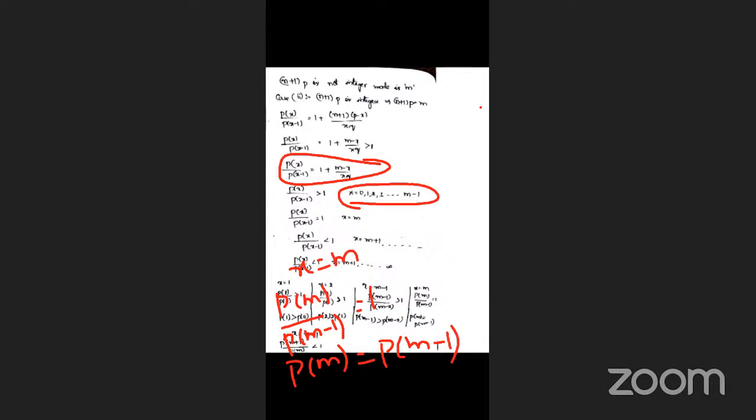Probability of m minus 1, అది only ఎప్పుడు when x is equal to m, the probability of m value is equal to the probability of m minus 1. The below m minus 1 values, appudu our solution is greater than 1. Okay na, below m minus 1 values we can get these solutions are greater than 1. Next, on exact x equal to m, we can get the answer is probability of m is equal to probability of m minus 1.